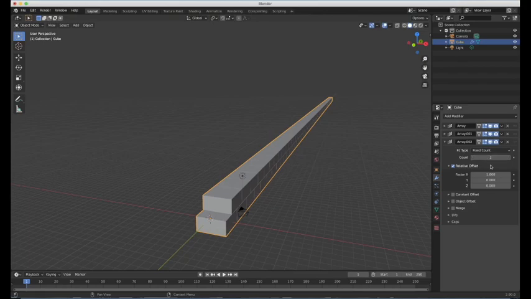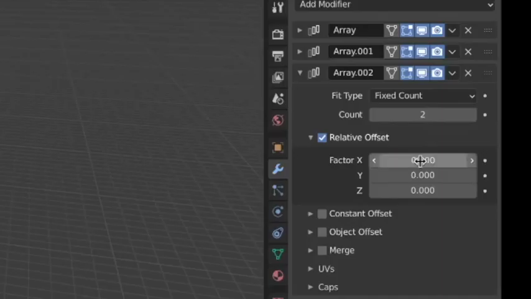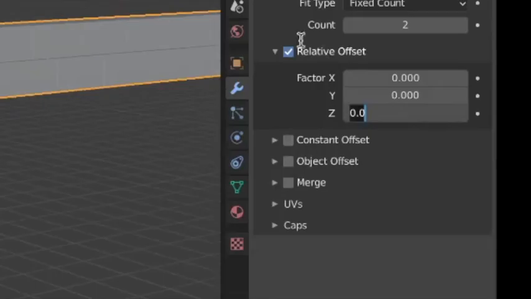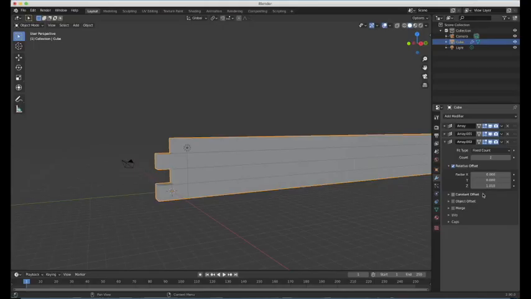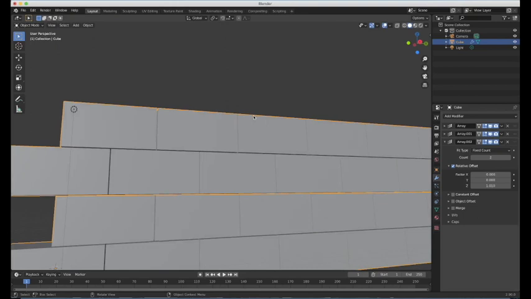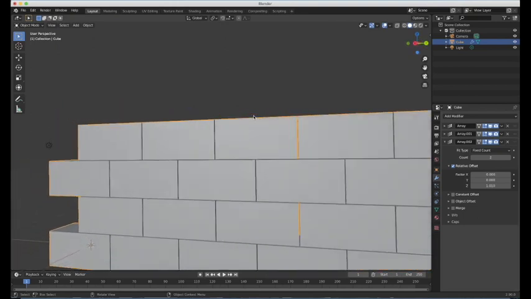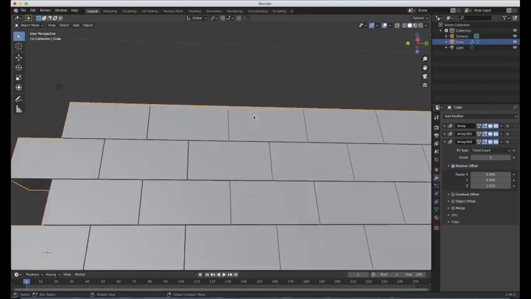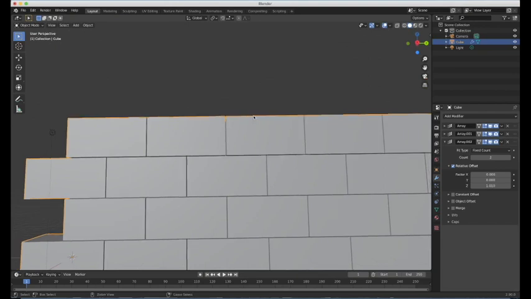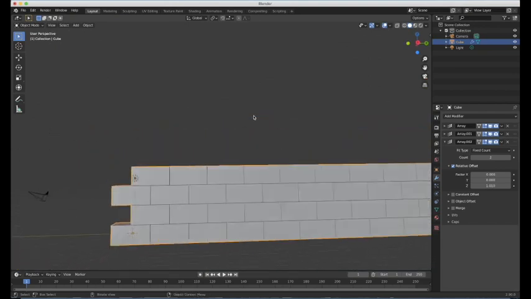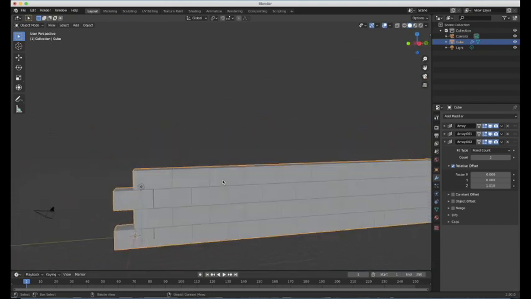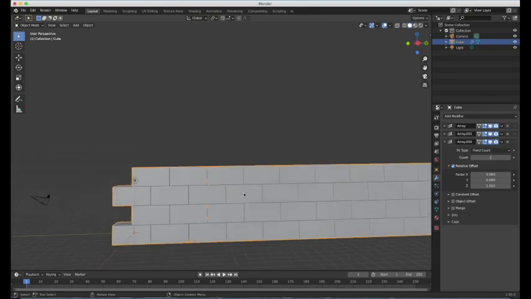And make that one 0 again. Make sure you do that for all of them. Z axis, this time 1.010 again, because we don't have to make that one 0.020. If you just follow what I'm doing, it does make sense when you think about it. I mean, I had to think, because it's to do with the fact that these bricks are not cube shaped, is what I'm going to say.